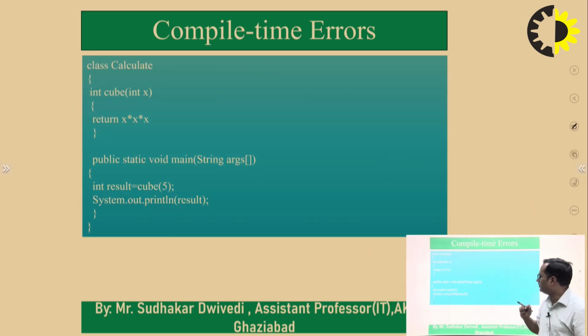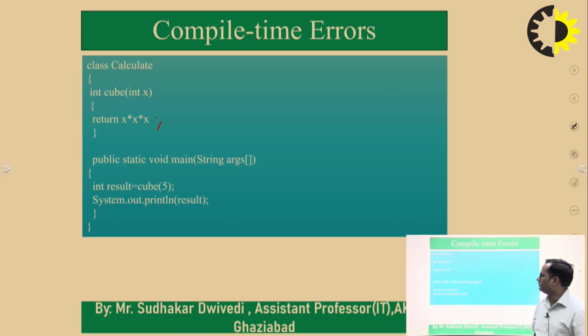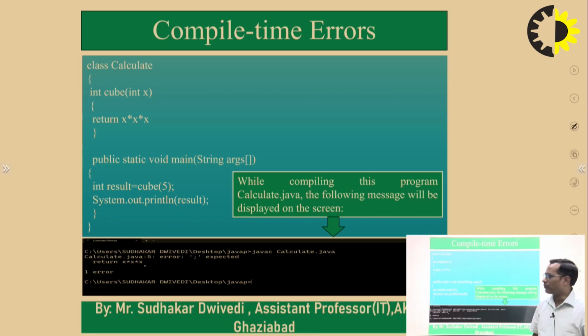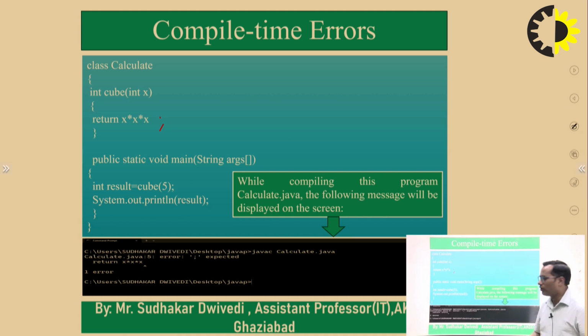Suppose this example. We have created a program where we have forgotten to write the semicolon here, so it will create errors. If we try to compile this program, that is calculate.java, this type of error will arise. What is the error in calculate.java? A semicolon is expected here.